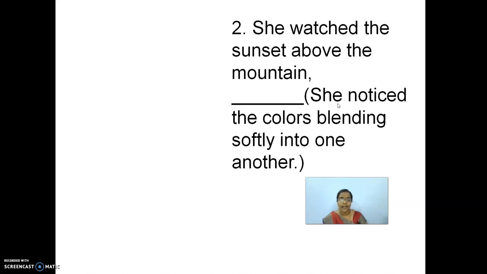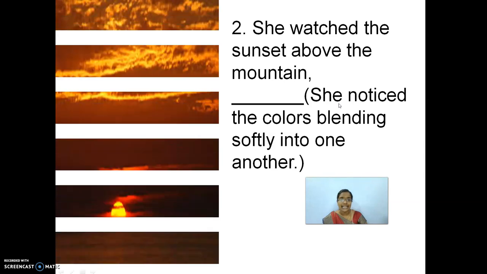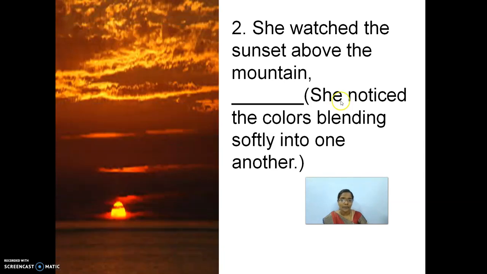What is the example? She watched the sunset above the mountain. And the next half of the sentence is, she noticed the colors blending softly into one another. Okay, blending softly into one another. She watched the sunset above the mountain. She noticed the colors blending softly into one another. Am I clear, children? Okay.